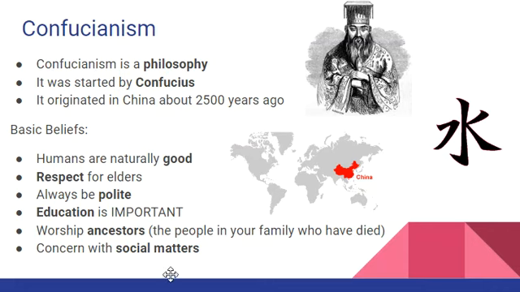Now, it's important to understand in Confucianism, education is very important because Confucianism deals with social matters. Confucianism has a lot to do with how you live with other people. So education is a part of that. How to make your life better is through learning and through knowledge, being polite. These kind of things help make society, help people live together peacefully. It's a philosophy. It's a way of thinking about the world.